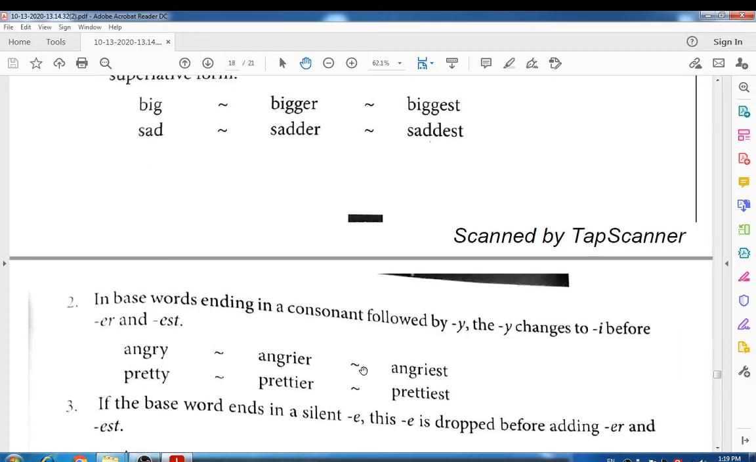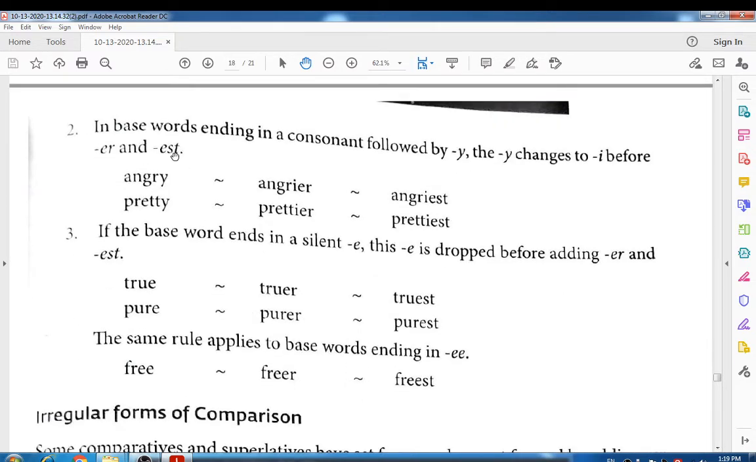Look at the next rule. In base words ending in a consonant followed by y, suppose at the end of a base word there is a y, then the y changes to i before the er and est. You have to change the y into i and then add the er or est suffix. Okay, so angry, pretty are the words which have y at the end of the word.